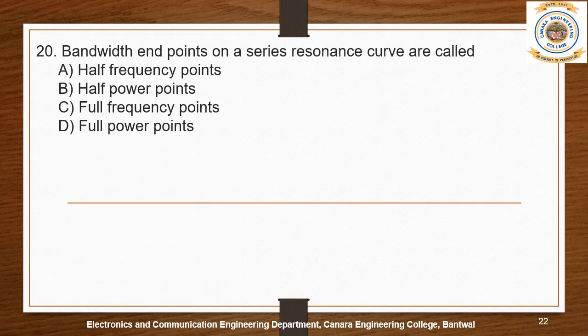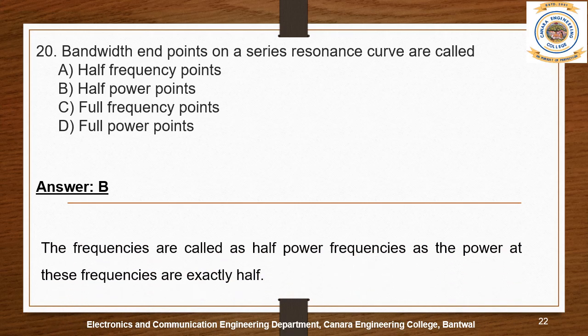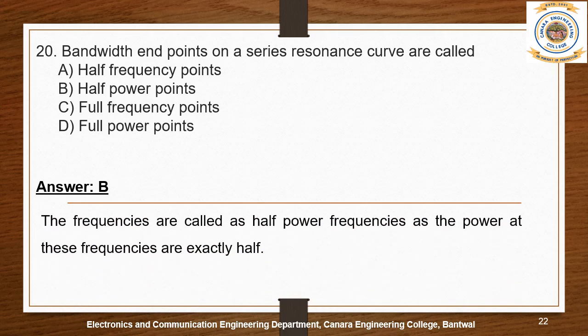Question number 20. Bandwidth endpoints on a series resonance curve are called: option A, half frequency points. B, half power points. C, full frequency points. D, full power points. Option B is the correct answer, that is, half power points. The frequencies are called half power frequencies as the power at these frequencies is exactly half.